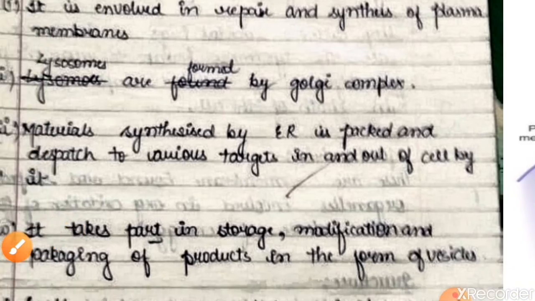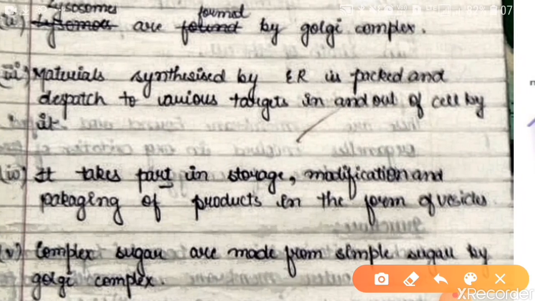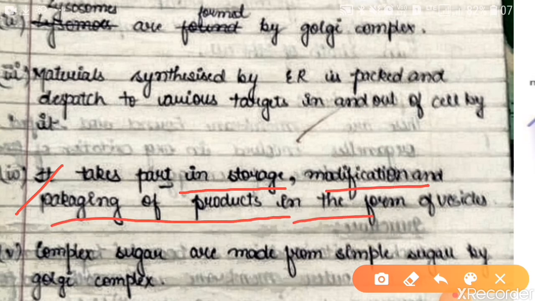Then the other important function of Golgi bodies is that it takes part in storage, modification and packing of products in the form of vesicles, which has been told to you just now. Then complex sugars are made from simple sugars by the Golgi complex or the Golgi bodies.